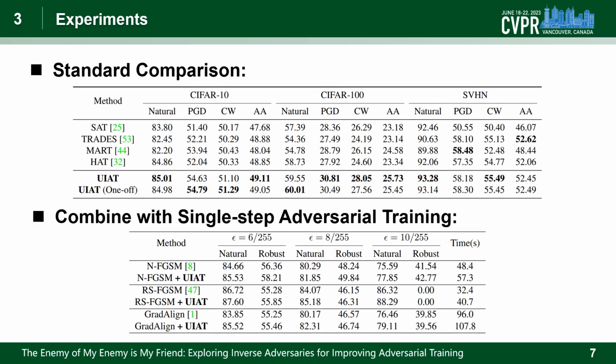We compare our proposed method with SOTA adversarial training approaches. Our method can achieve better robustness without compromising much natural accuracy. Note that we also propose a one-off strategy to enhance the efficiency of our method. We also combine our method with the SOTA single-step adversarial training methods. We can easily observe that our method can serve as a plug-and-play component for boosting both natural and robust accuracy. The additional time cost is also acceptable.